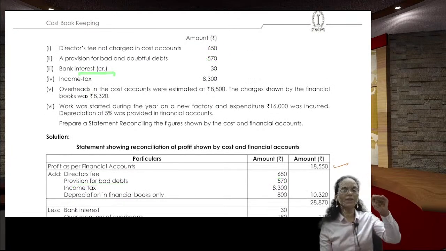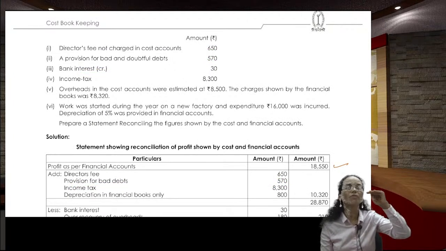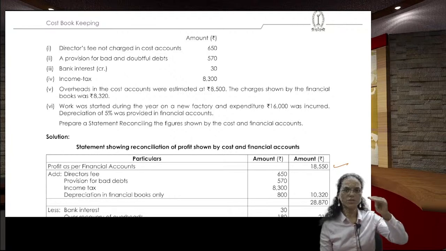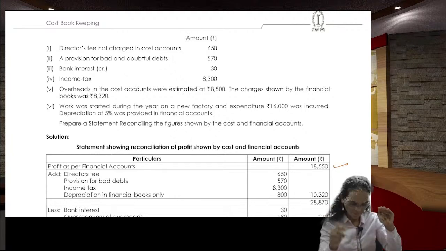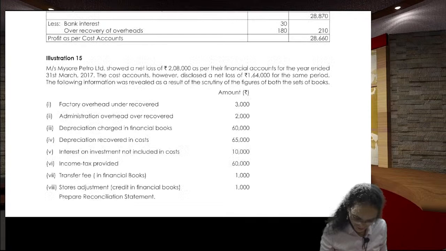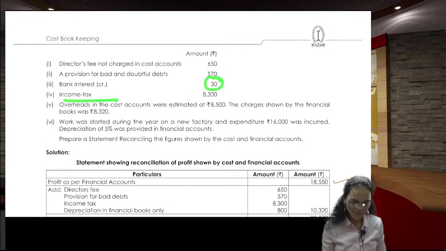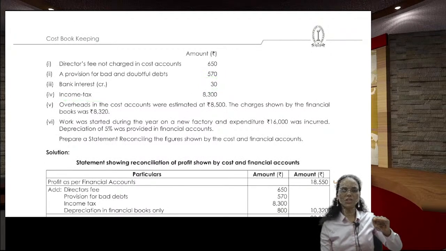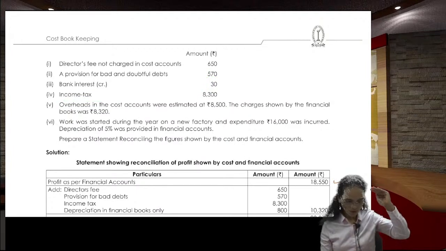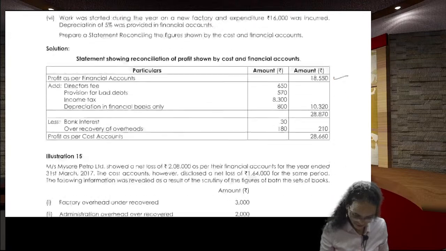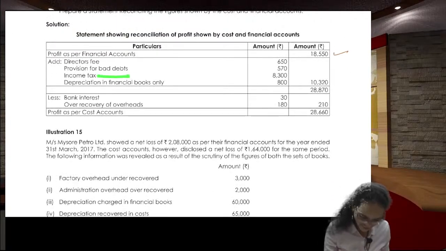Bank interest you received in the financial only, so financial profit got increased, so you reduce it, so that you will come at the same place. So, reduce it by 30 rupees. Bank interest. Next one, income tax. Income tax is only deducted from the financial. So, you add back it. 8,300 rupees. Income tax 8,300 rupees.